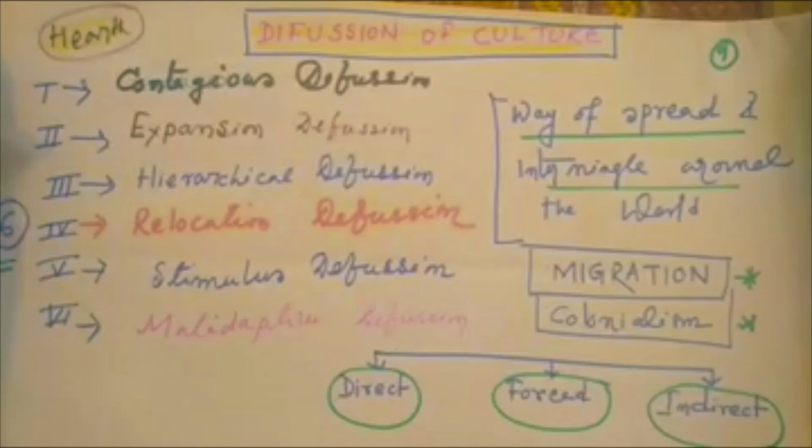Now we come to the diffusion of culture. We can take an example of a cultural hearth. We are all familiar with the WhatsApp system. It comes from America.